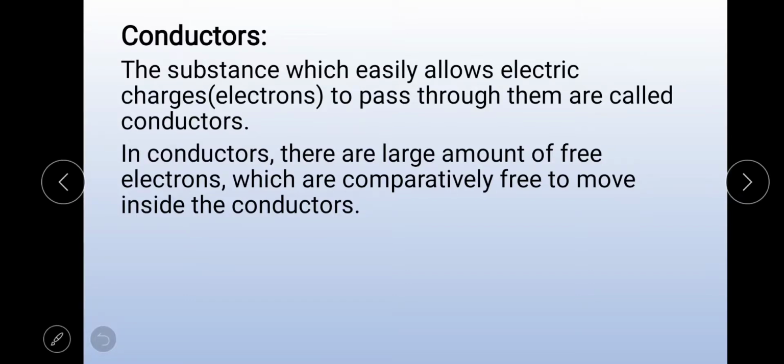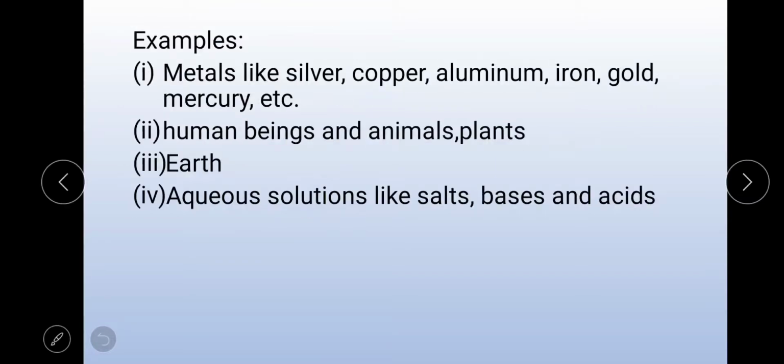Conductors are substances which easily allow electric charges to pass through them. In conductors, there are a large number of free electrons which are comparatively free to move inside the conductor. Next, consider examples: metals like silver, copper, aluminium, iron, gold, mercury, etc. Next, human beings, animals, plants, the earth. Next, aqueous solutions like salts, bases and acids. These are all examples of conductors.